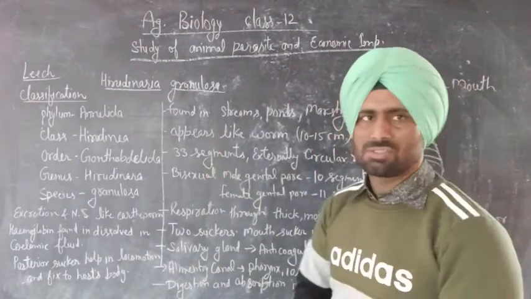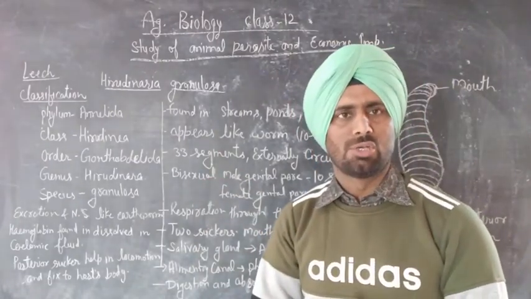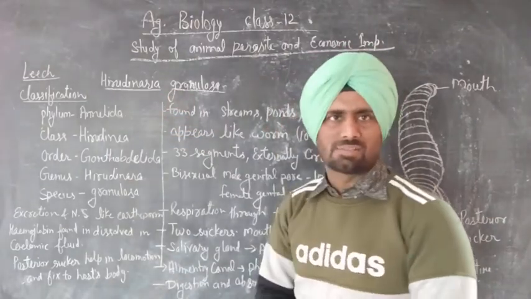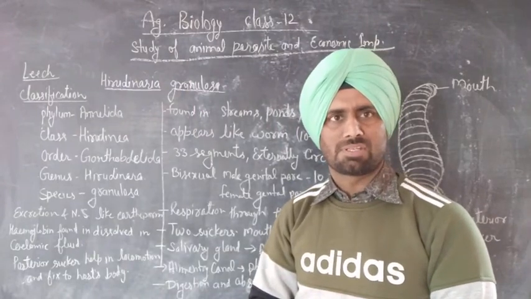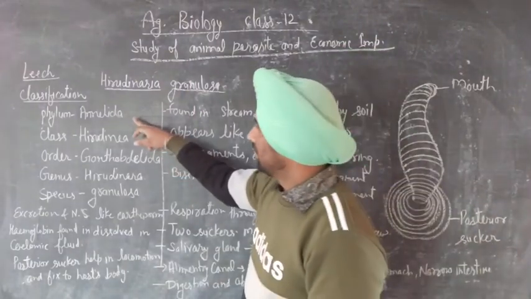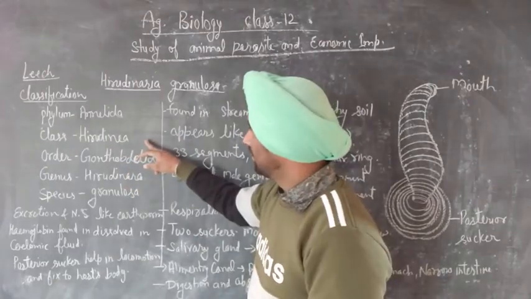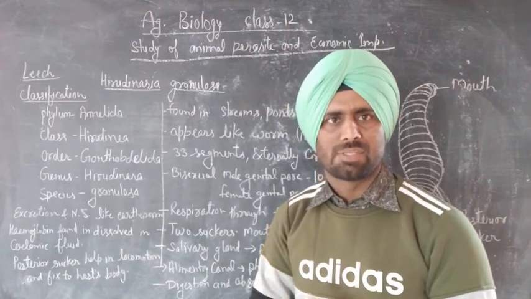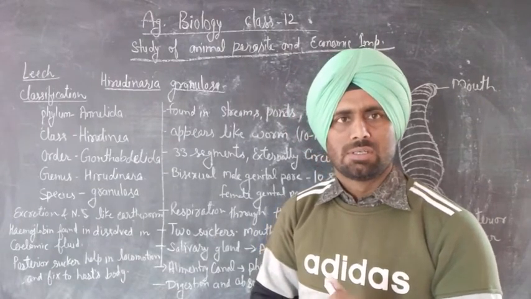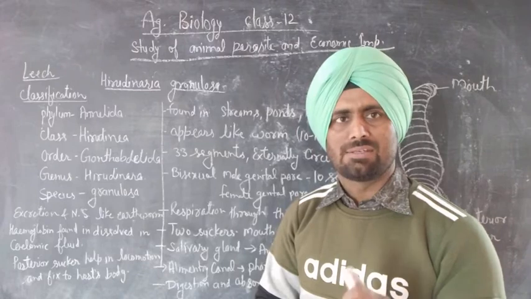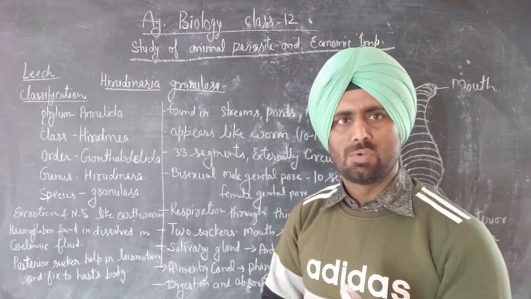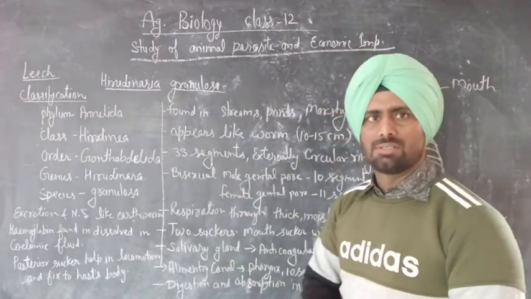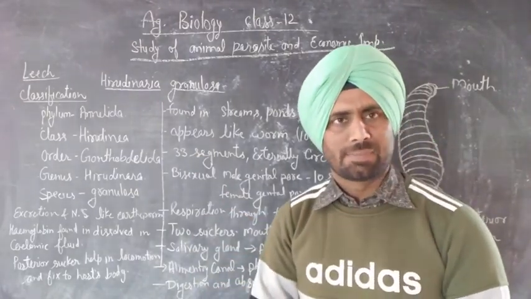Leech, its scientific name is Hirudinaria granulosa. Its classification position is phylum Annelida, class Hirudinea, order Gnathobdellida, genus Hirudinaria and species granulosa. The leech belongs to phylum Annelida.